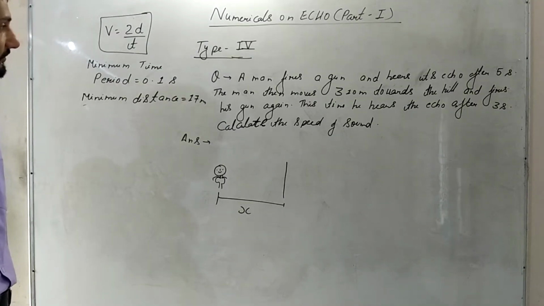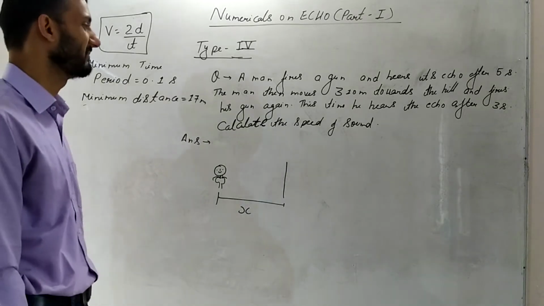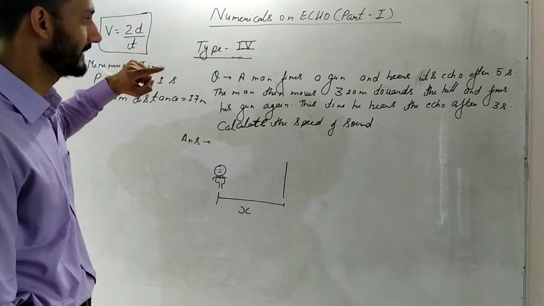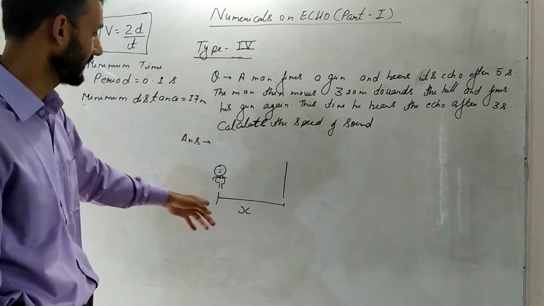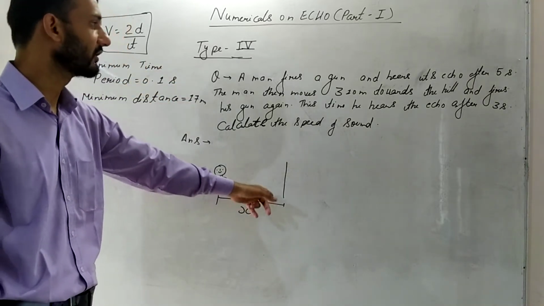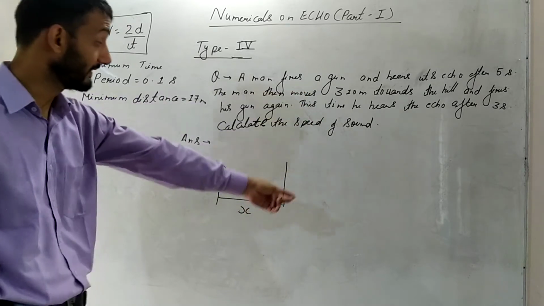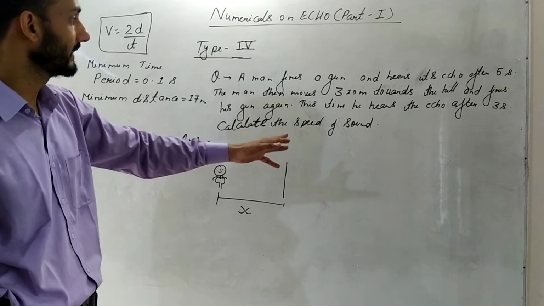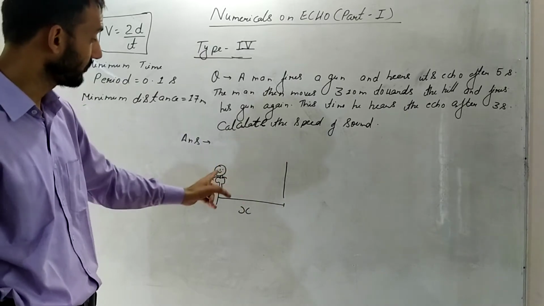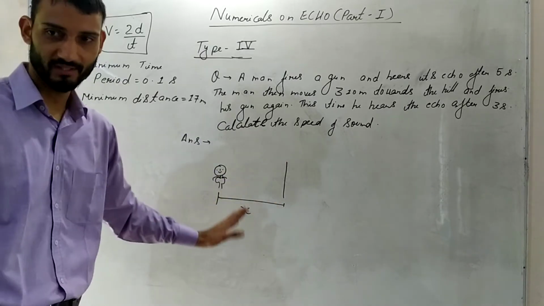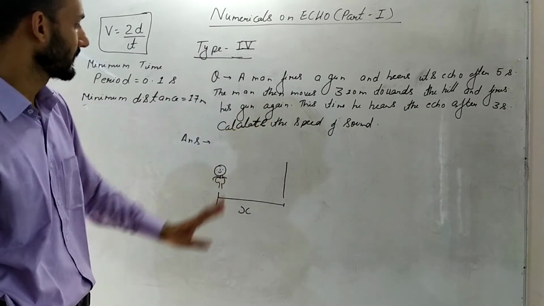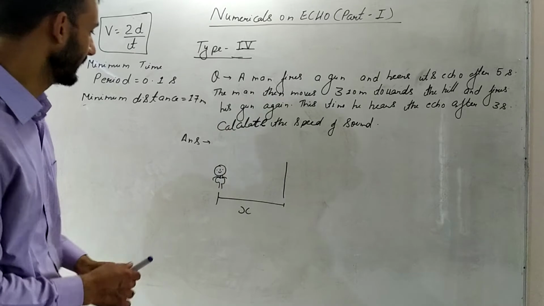Okay, now this is type 4. Type 4 is again a very simple numerical. A man fires a gun and hears its echo after 5 seconds. So there is a man, and this is a wall or a cliff or hill. It is given hill, so this is a hill. The man fires a gun and then hears the echo after 5 seconds. So this situation is clear. We have to calculate the speed.